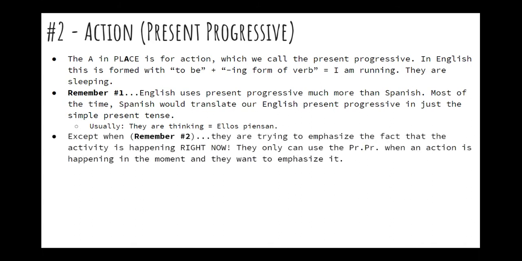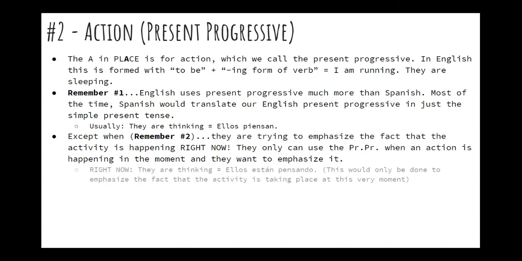Except, and this is remember number two, when they are trying to emphasize the fact that the activity is happening right now. They only use the present progressive when an action is happening in the moment and they want to emphasize it. An action can be happening right now, and you don't have to use present progressive. It's only if they really want to emphasize that it's happening right now. So right now, they are thinking. Ellos están pensando. This would only be done to emphasize the fact that the activity is taking place at this very moment, and it's a little extra emphatic.